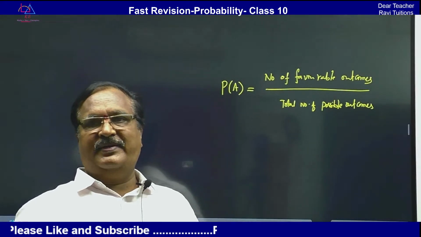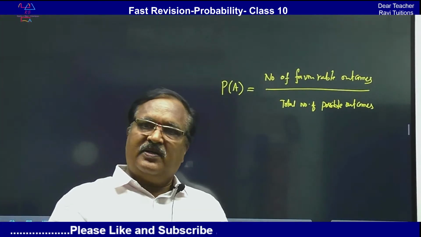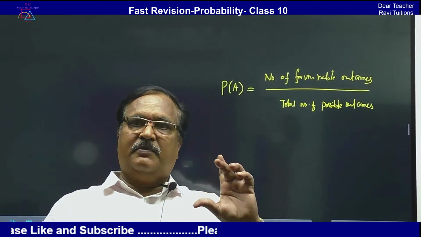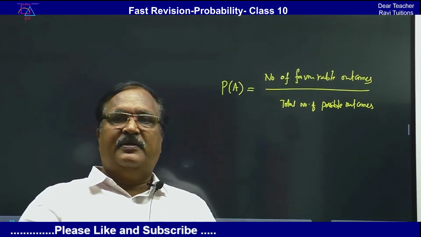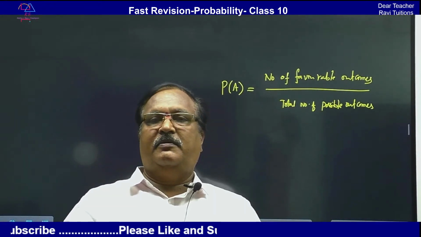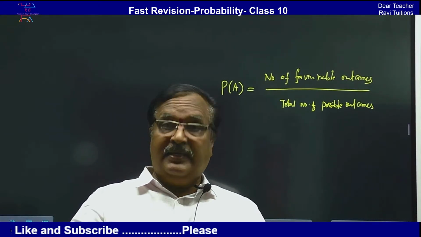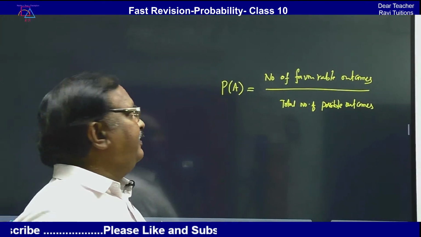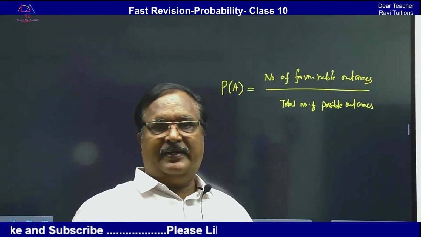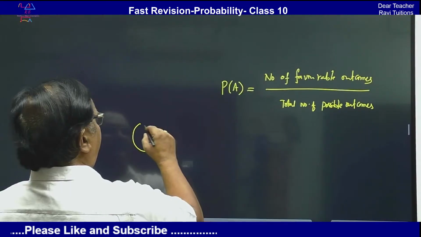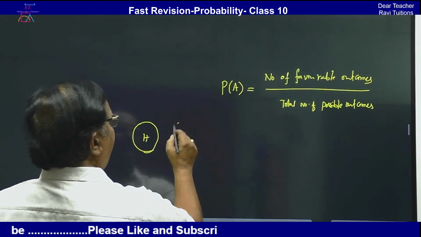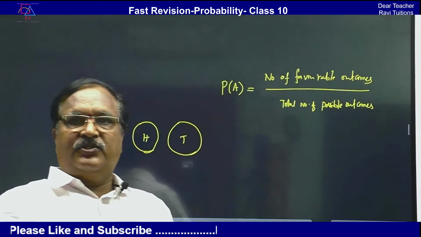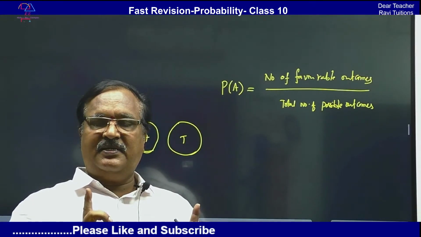Tossing a coin is an event. Throwing a dice is an event. Picking up a card from the pack of cards is an event. Picking up a ball from a bag of balls is an event. Now whatever the event, in that there is the favorable outcome. For example, there is a coin, one side head and one side tail, two sides. So tossing a coin is the event.